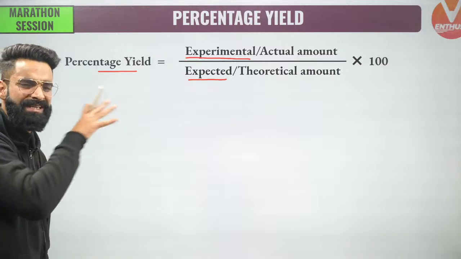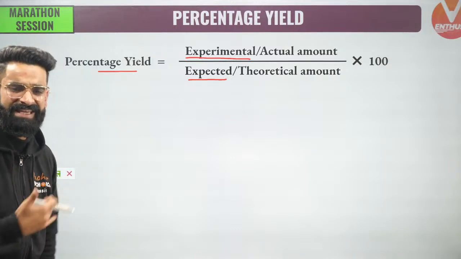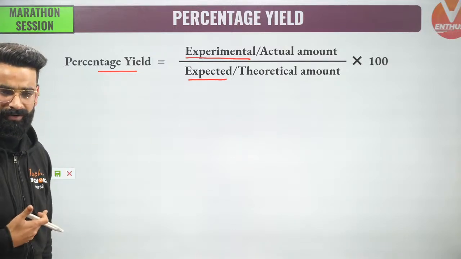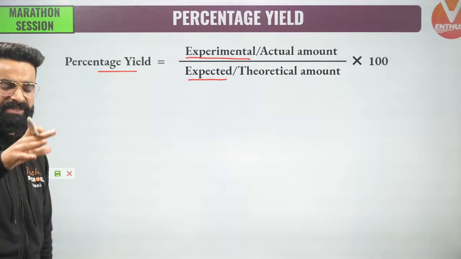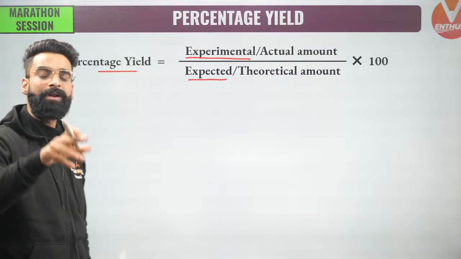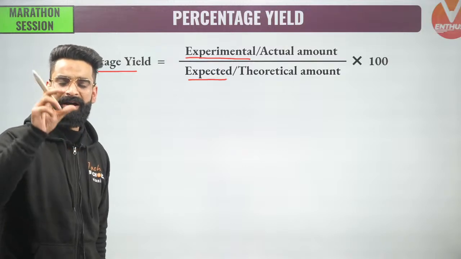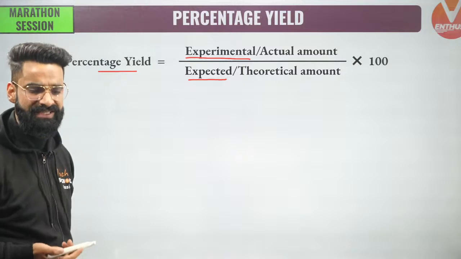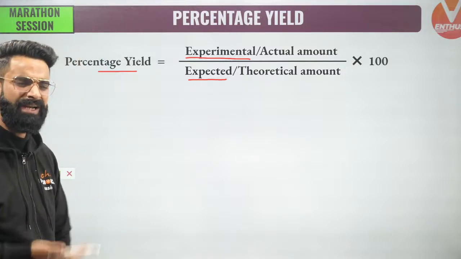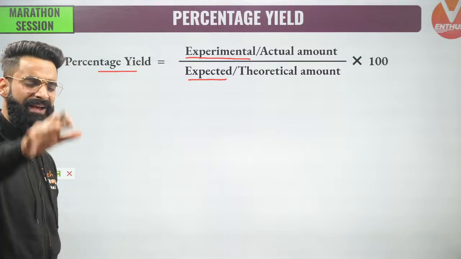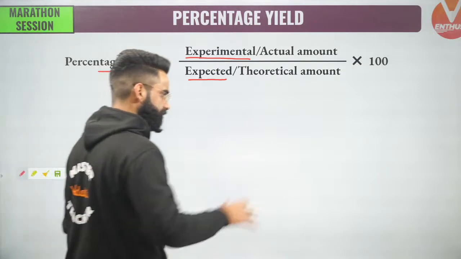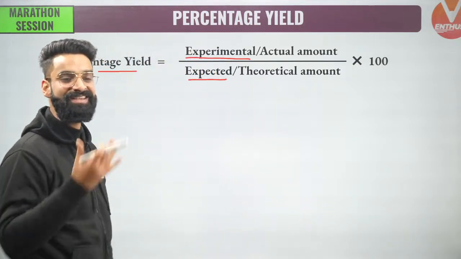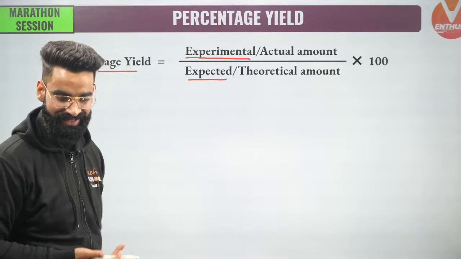Now the point is, what is this experimental amount? What is this expected amount? Let's get to know about these amounts a bit more in detail. First of all, I'll be giving you one analogy by means of which you'll get to know what this experimental amount is all about, what this expected amount is all about. If you remember, I always give this analogy when I teach the percentage yield.